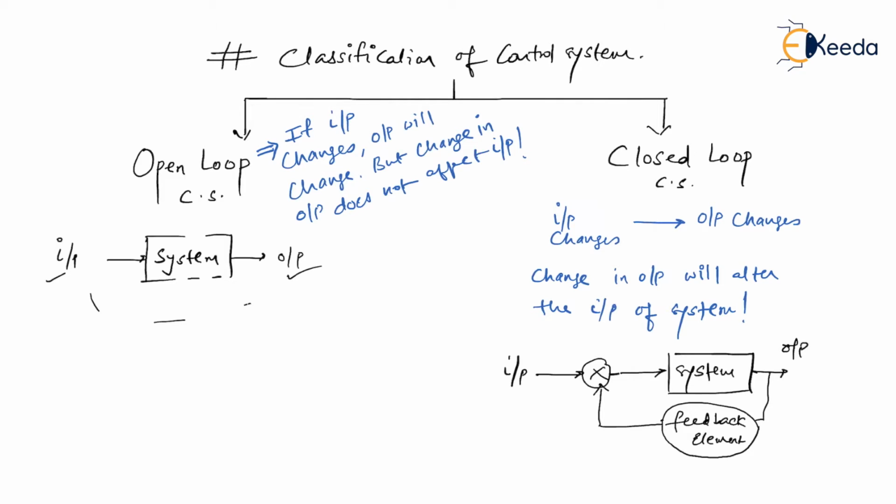As you can see, input and outputs are connected in this way, and therefore if input changes, it is going to change the output. But change in output is also sensed by your feedback element, and definitely it is going to somehow change input of the system. So this is input of the system which I have marked just now.